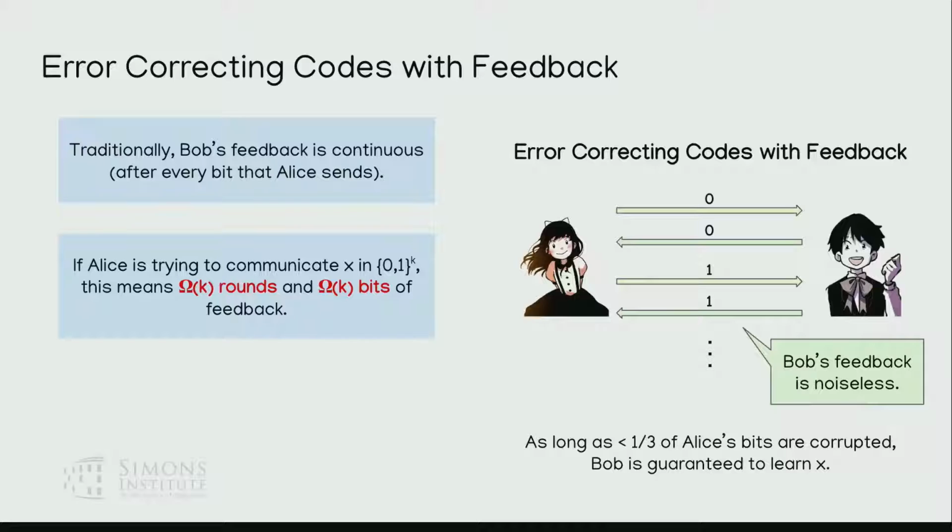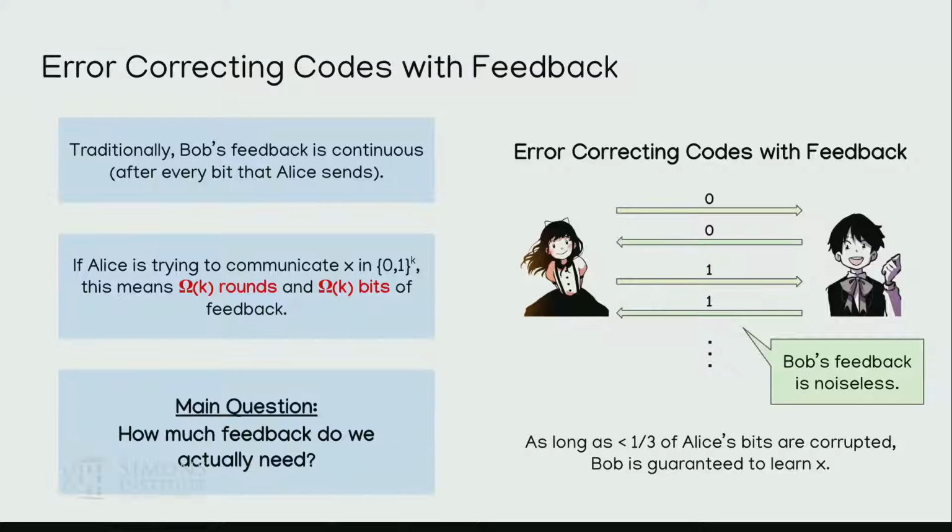Because first of all, interaction is quite expensive. Ideally, you want fewer rounds of interaction. Otherwise it's difficult to coordinate when to talk and so on. Another thing is, k bits of guaranteed noiseless communication is also quite difficult to ensure, right? This idea of noiseless feedback is a strong assumption, and we'd like to see if we can minimize the number of bits of feedback you have to send under this strong model. So the question I want to ask today is: how much feedback do we actually need? Do we actually need these k rounds and k bits of feedback, or can we do better?